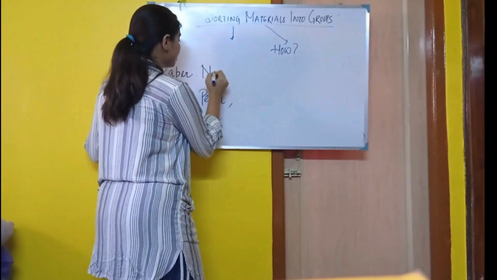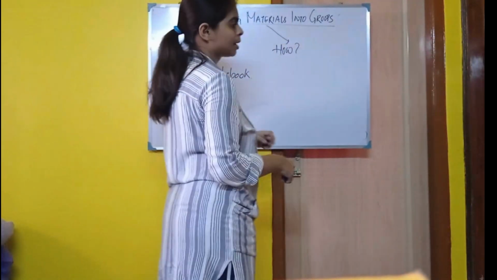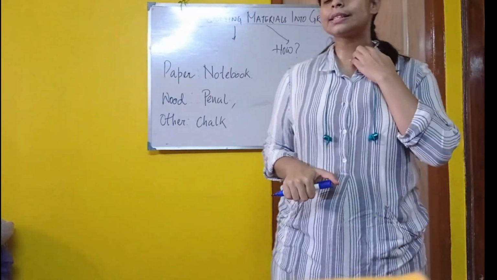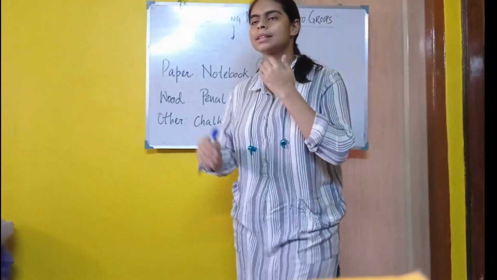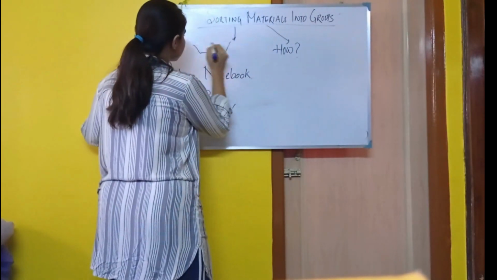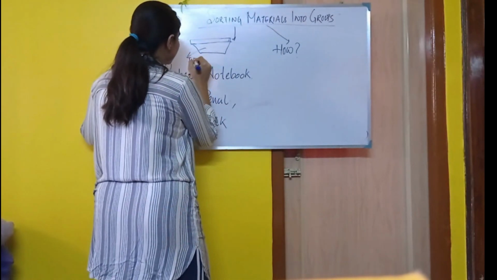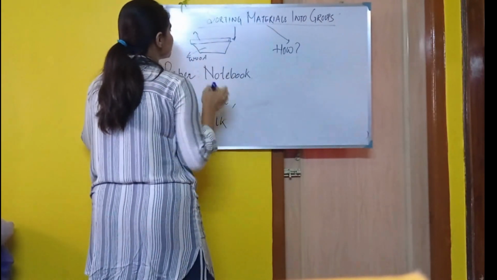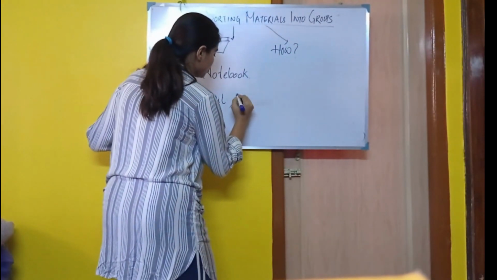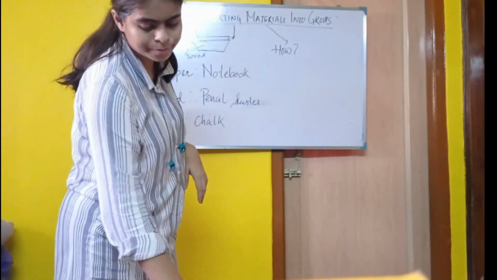Since we have a paper, then we can say paper, right? What about the duster? The duster is made up of two, means first it has two sections, right? If we see, the duster has two sections. Now this section is made up of wood, and this section is made up of something else. So it is also made up of wood. So duster.